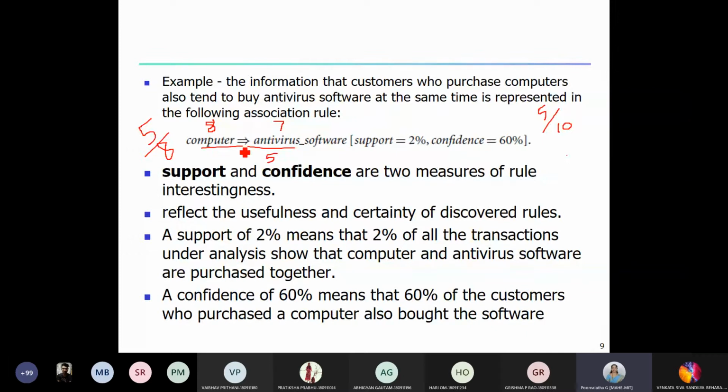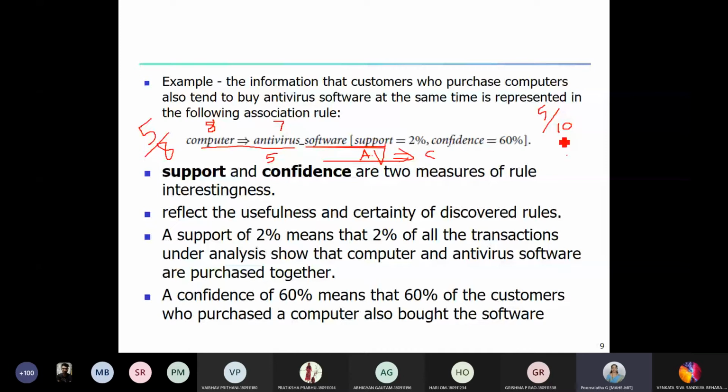And if I write another rule, suppose this is the antivirus. If I say antivirus implies computer, what is the support and what is the confidence? Support: out of 10 transactions, there are again 5 customers who are purchasing both computer and antivirus software. So support again becomes 50%.